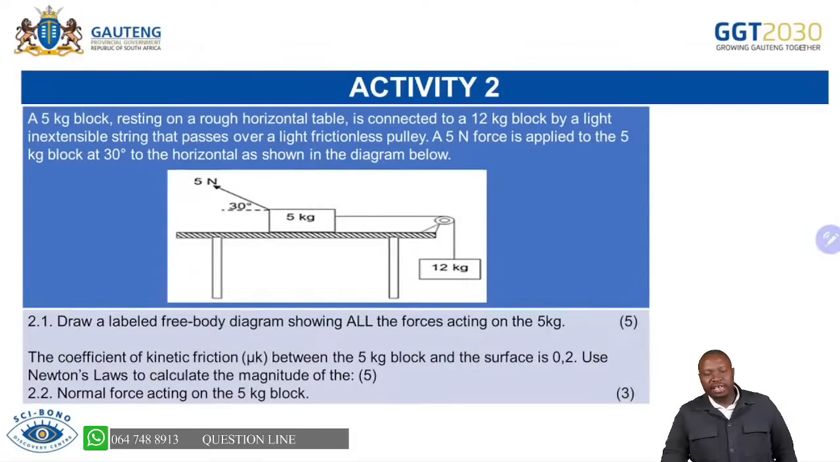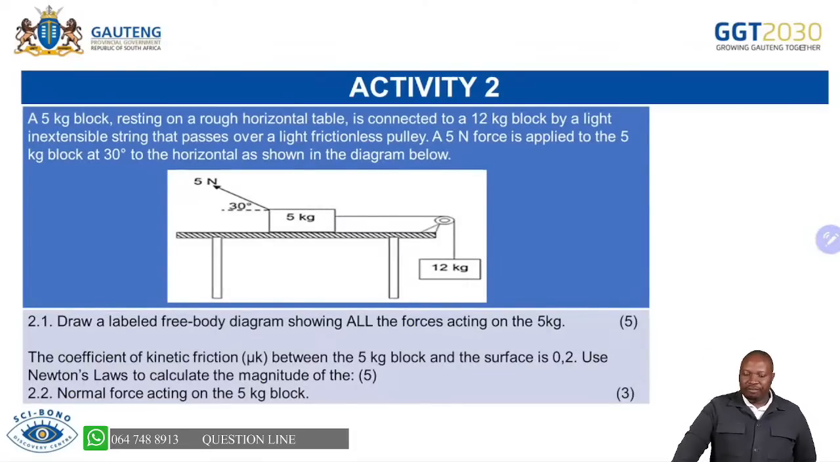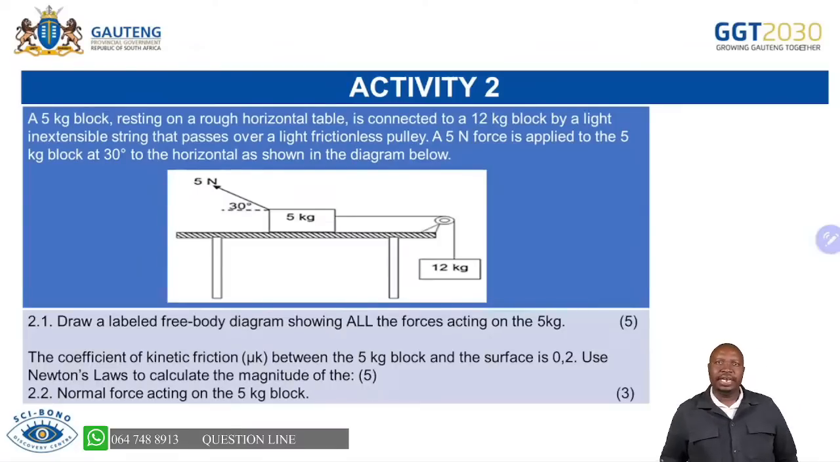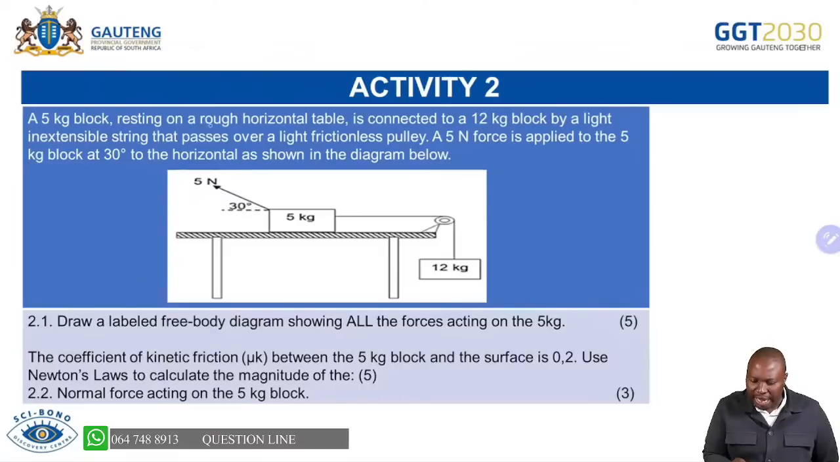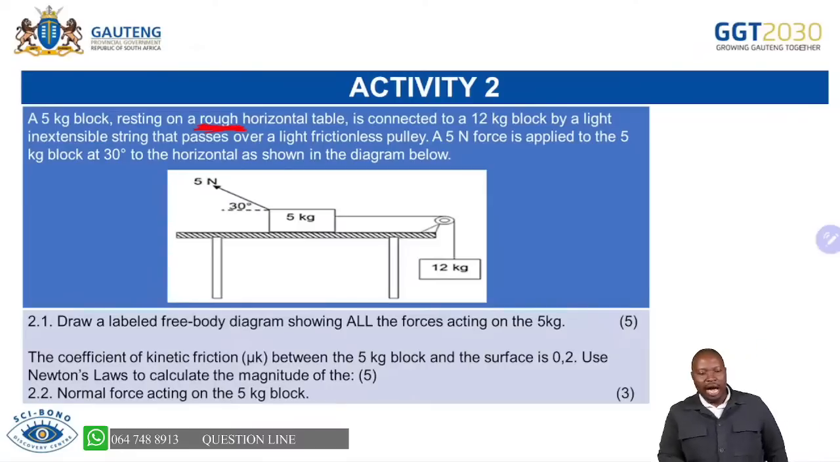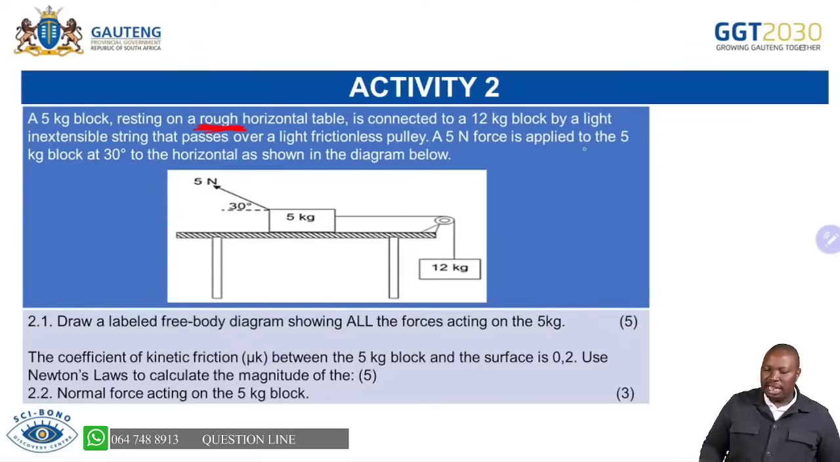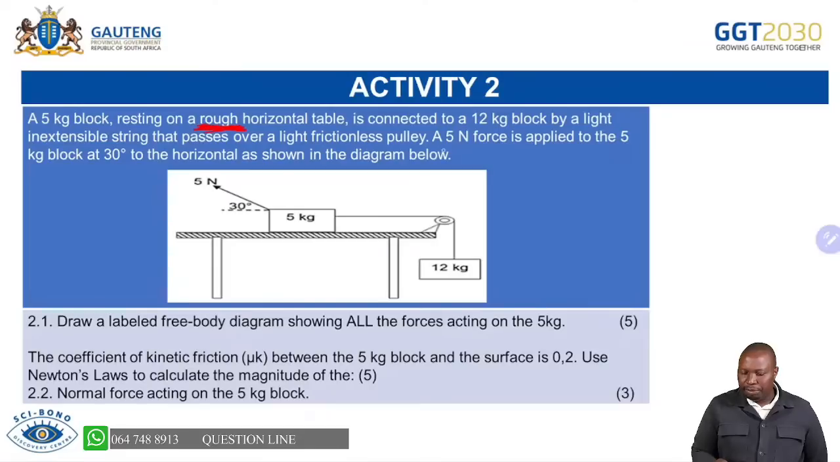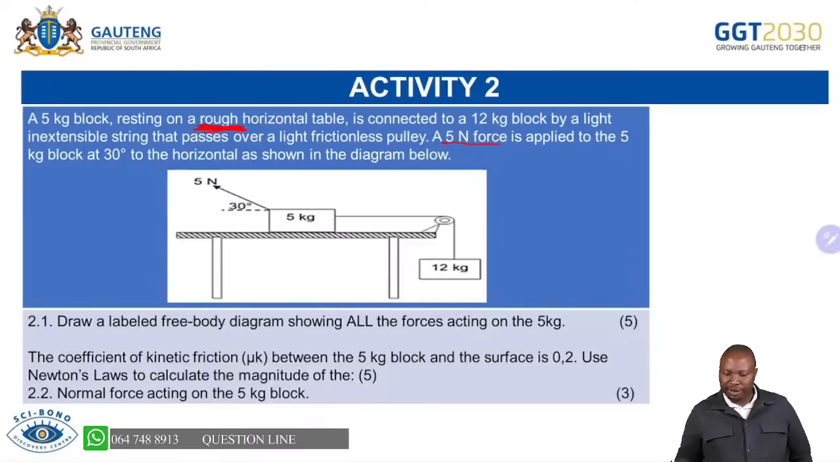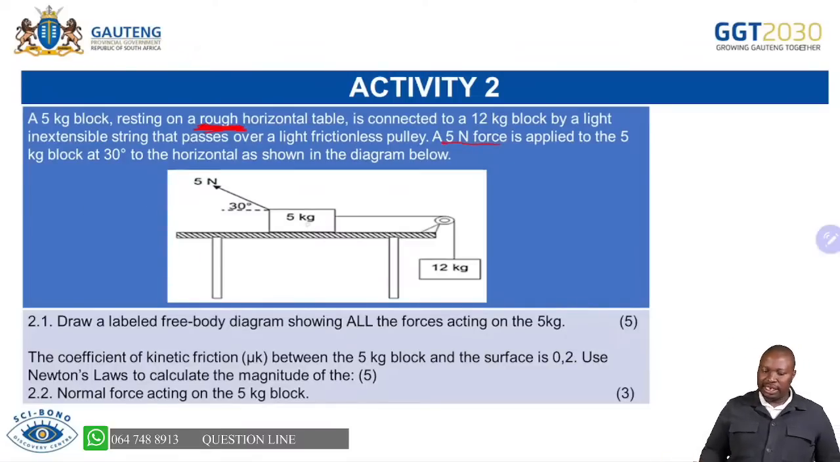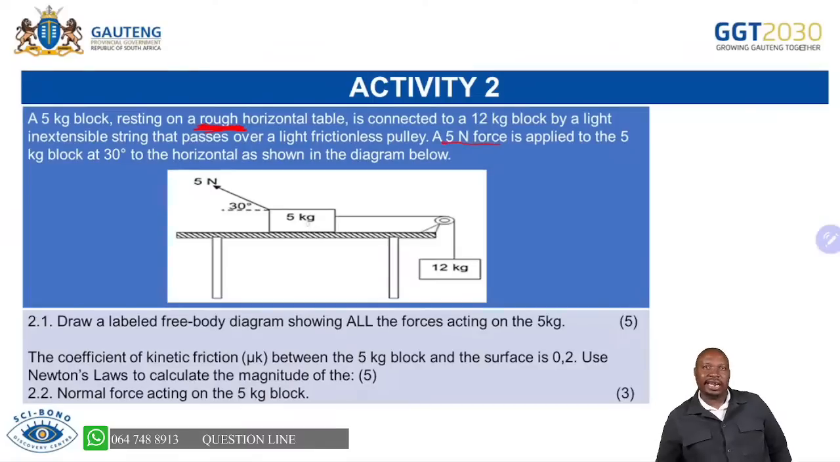Now, we are given a scenario: a 5 kg block resting on a rough horizontal plane. Please ensure that you highlight that word rough, because it tells you that we have friction. Don't forget that it's connected to a 12 kg block by a light inextensible string that passes over a light frictionless pulley. A 5 newton force, which is our applied force, acts on the 5 kg block at 80 degrees to the horizontal as shown in the diagram below.